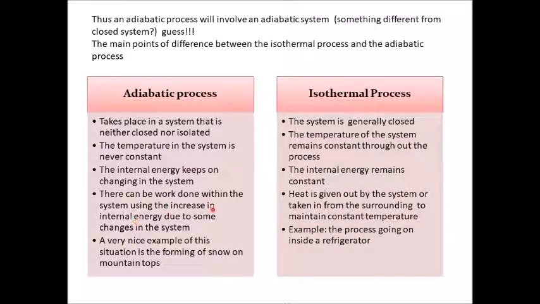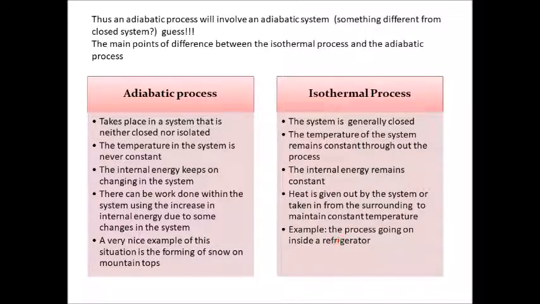Here heat was not given out. So what happened? The heat was there inside the system. Sometimes it may be increasing, sometimes it may be decreasing, because of which the internal energy was also changing. Here the internal energy remains constant. Now, as an example of isothermal processes, we know that the process going on inside a refrigerator is isothermal. That's how the refrigerator keeps our food cool.